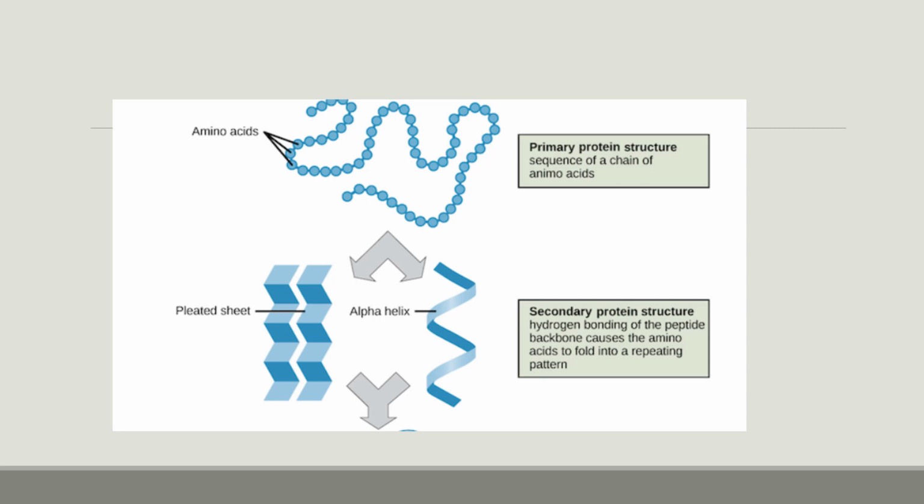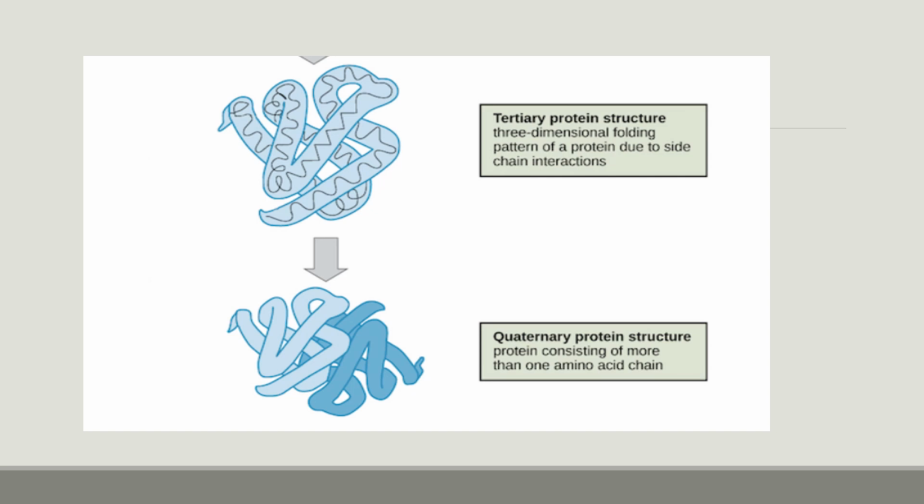And here, if you are seeing the secondary protein structure, there is not a smooth surface in the secondary structure. That's why it is called the pleated sheets. Here the hydrogen bonds of the peptide backbone cause the amino acids to fold into a repeating pattern. We will get this tertiary protein structure. This is the three-dimensional folding pattern of the proteins due to the side chain interactions. The quaternary structure of the protein consists of more than one amino acid chain.